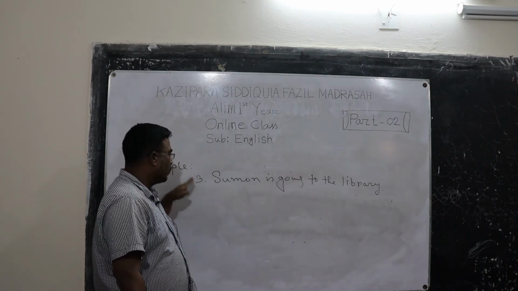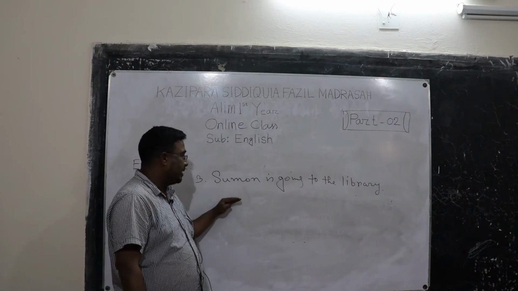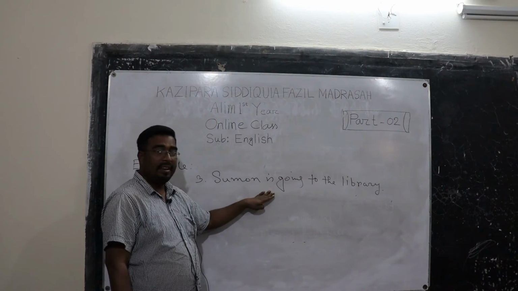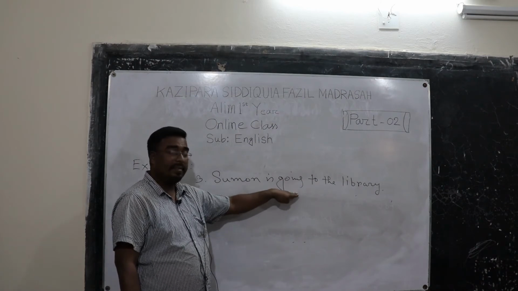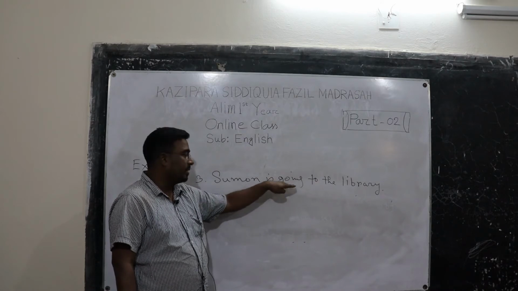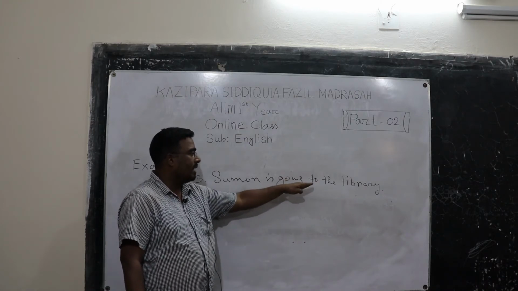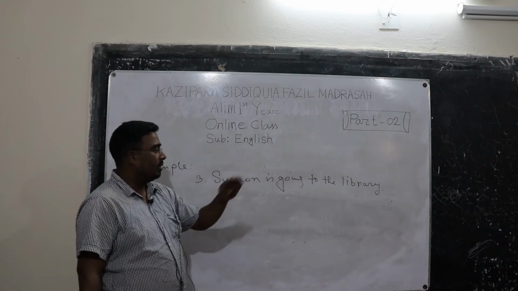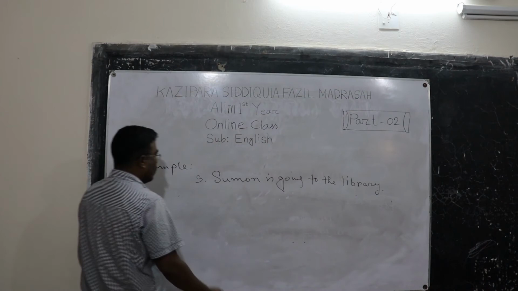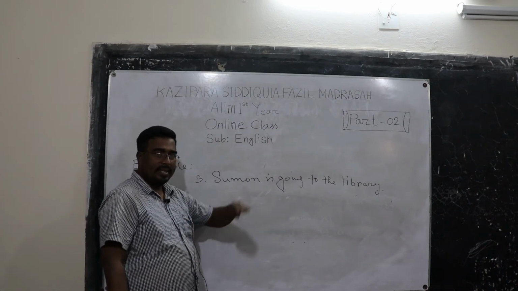So according to the rules or structures, I have applied this sentence. Here Shumon is the subject, is is the be verb, and go is the main verb, base form, verb 1, and ing is added with this main verb. To the library works as a phrase. So Shumon is going to the library, it is present continuous tense.